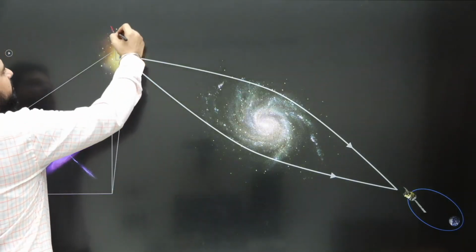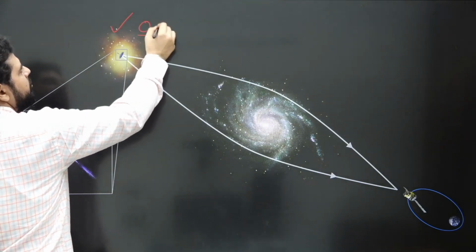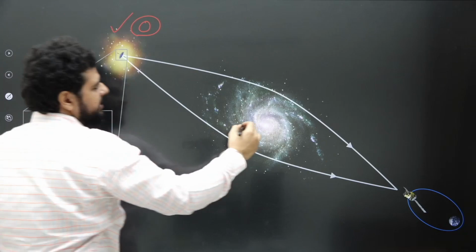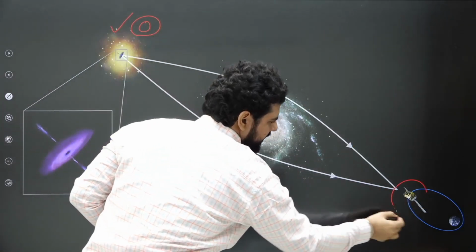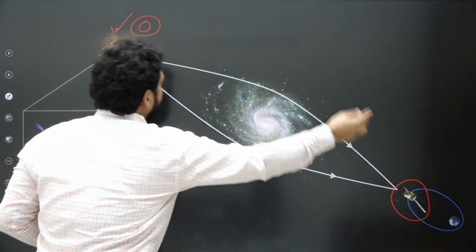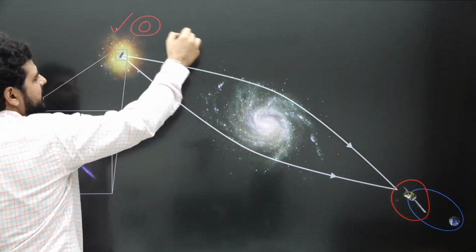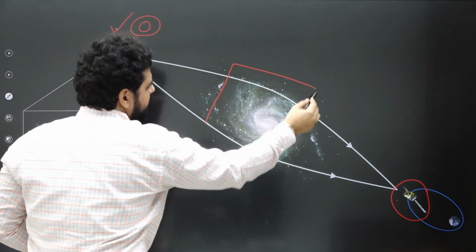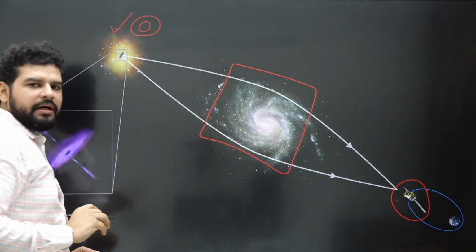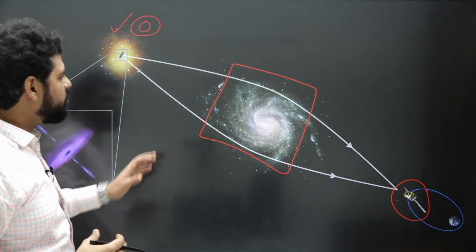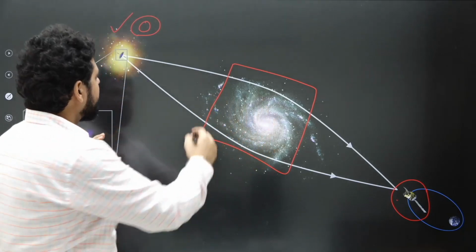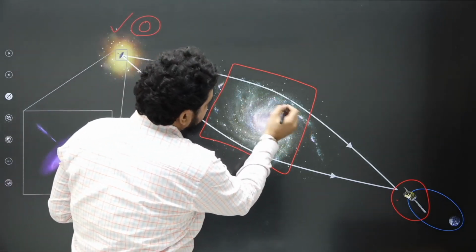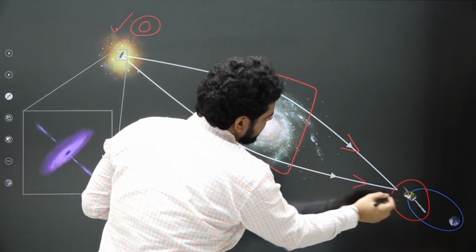Let's say we want to observe this. This is the object we want to observe, right? And this is the galaxy that is in between us and the thing we want to observe. This is the obstacle, right? But the best thing is, due to gravity exerted by dark matter in this galaxy, the light rays are being bent. As you can see, they are being bent and sent towards the telescope.